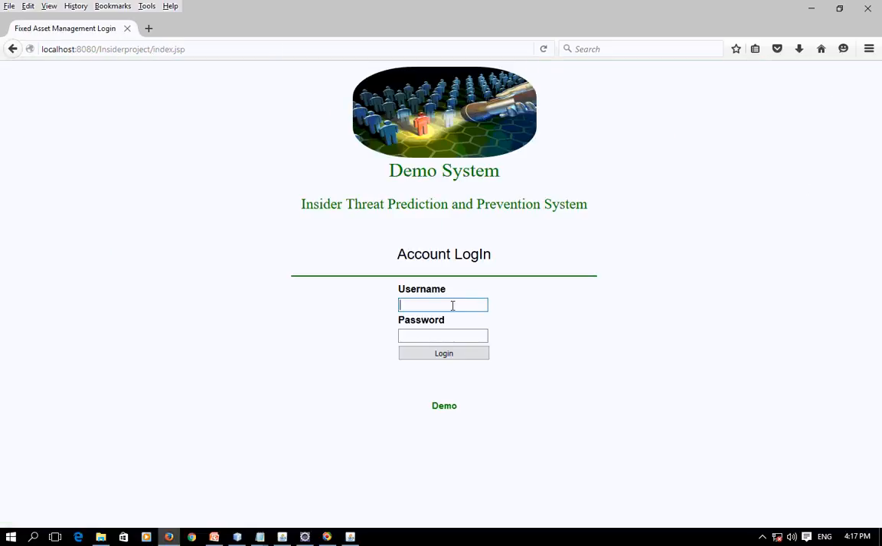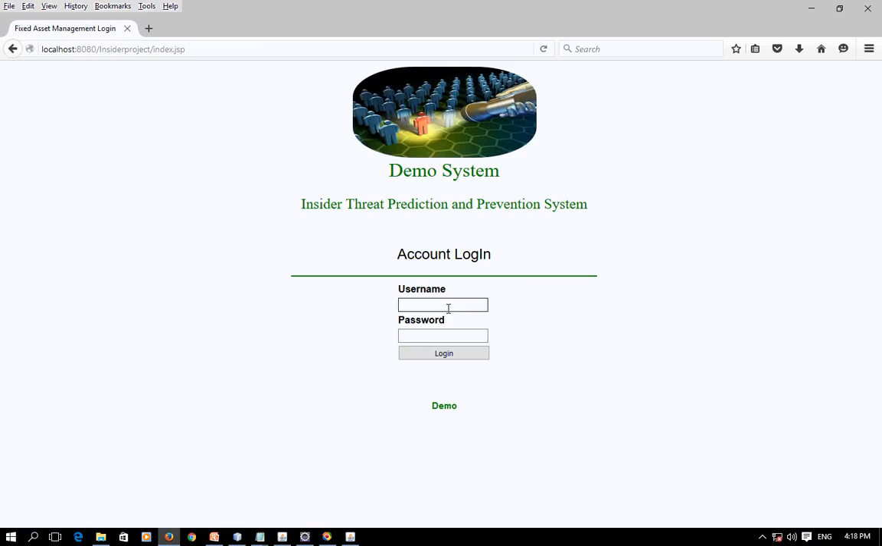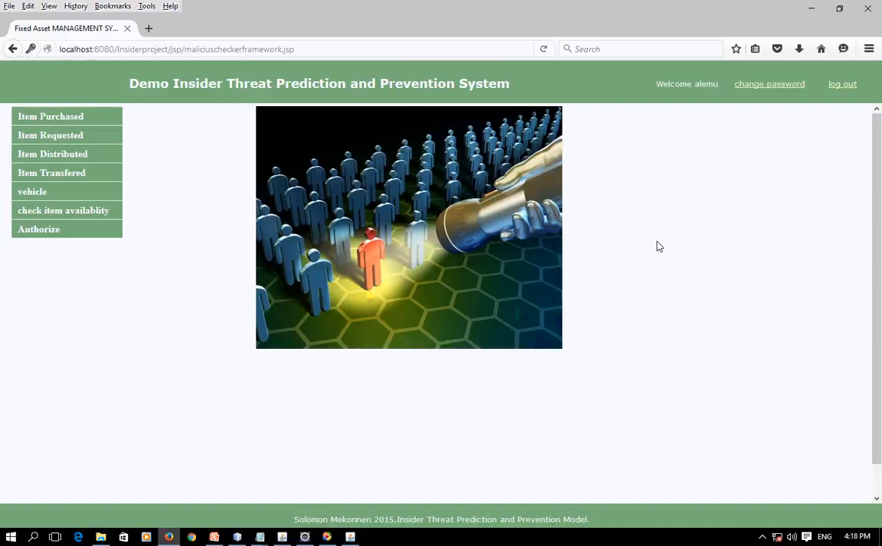Now let's log out from here and let's access the system using a non-malicious user account privilege. And here is the non-malicious user account privilege interface. There are 6 submenus, and all these 6 menus can be accessed by the non-malicious user account holder. And let's log out and let's access the system by providing a potential malicious user account privilege.